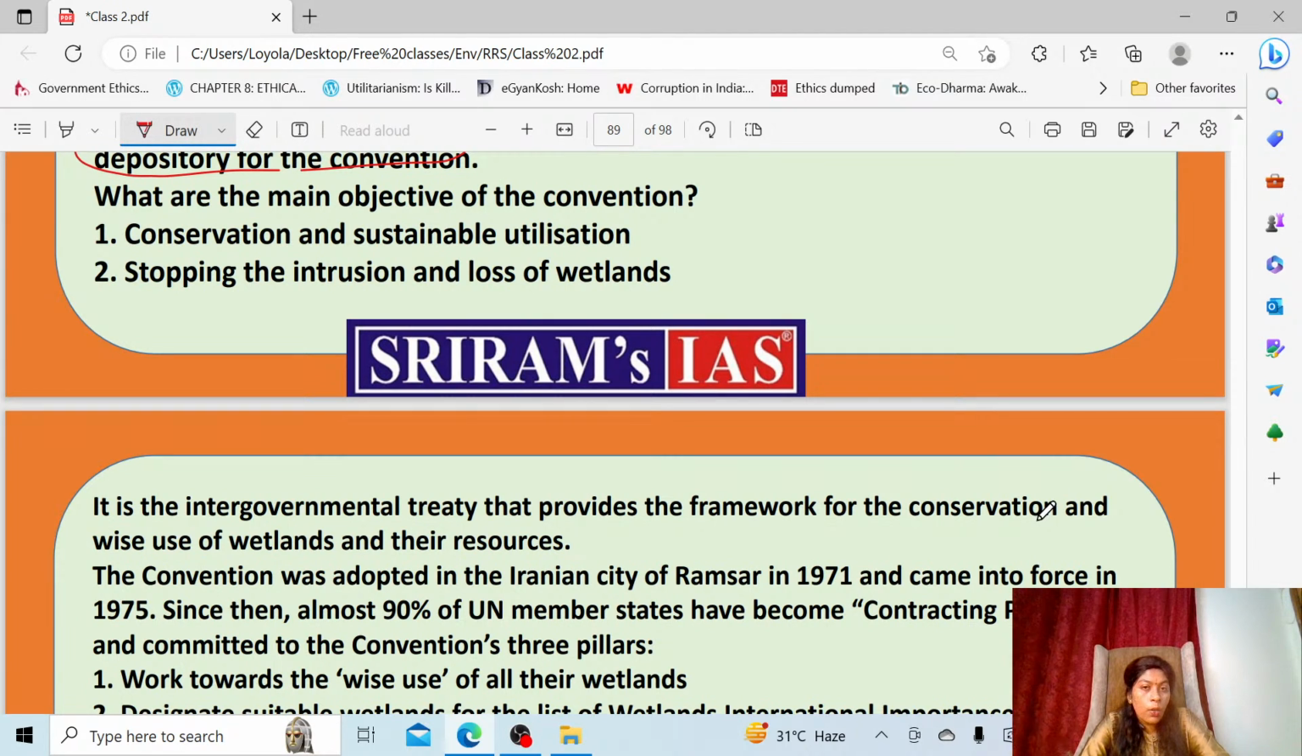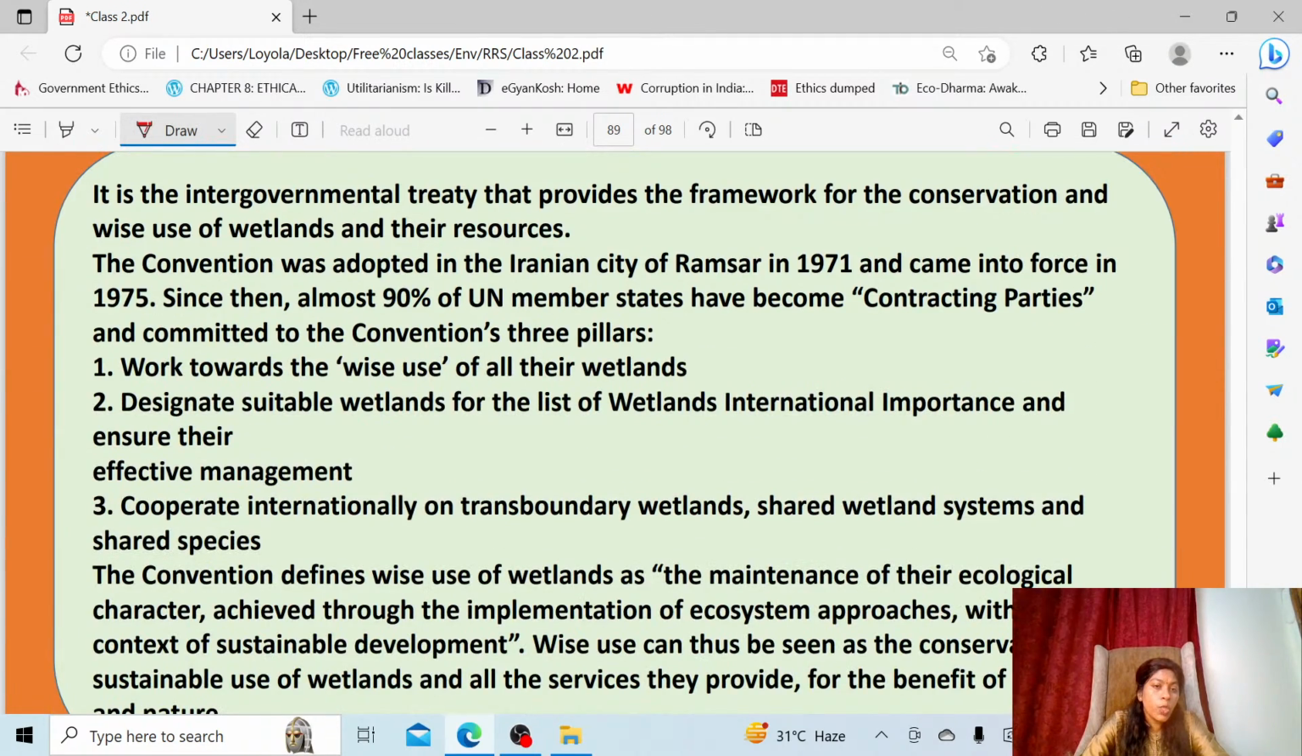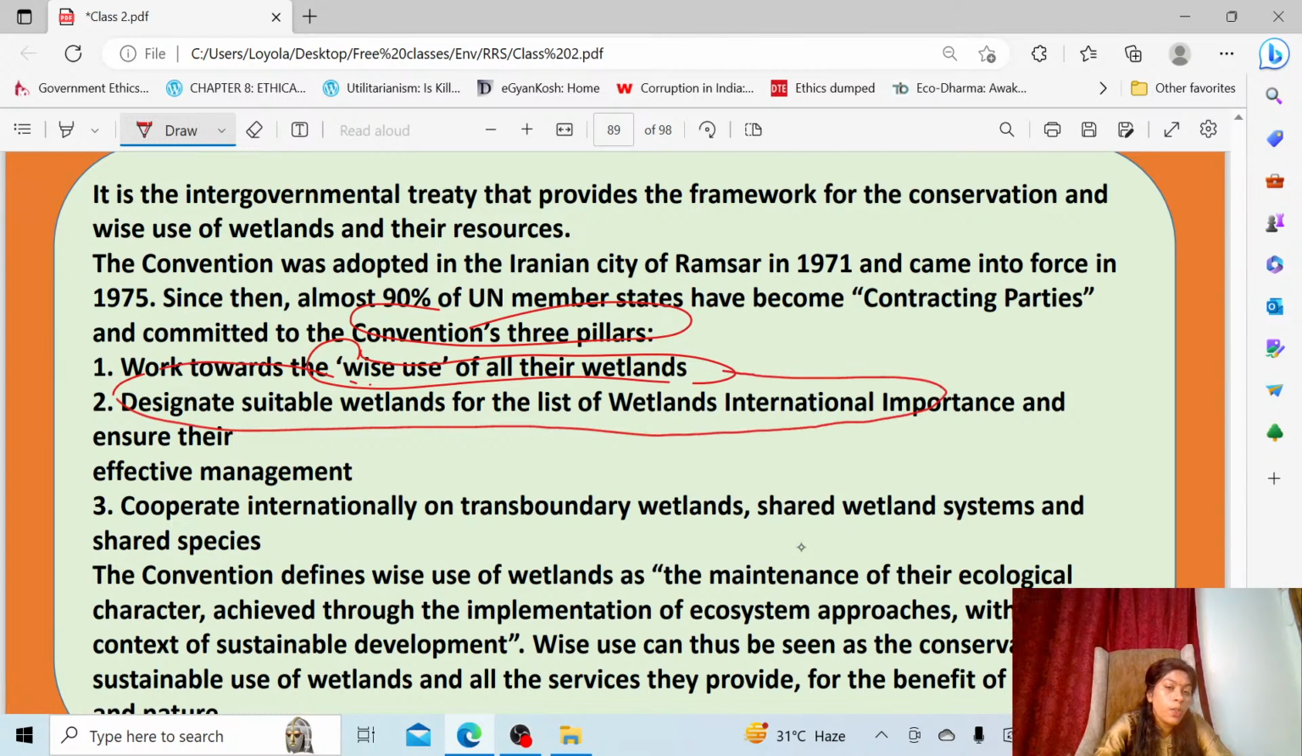So you have to be very careful. And this time we have added 75 sites inside the Ramsar list. All the bodies which join the convention are called contracting parties. And here the convention carries 3 pillars, which we have already discussed. First, the wise use of all wetlands, and also you have to designate wetlands under the list of Wetlands of International Importance. In that way only you can protect the wetland.